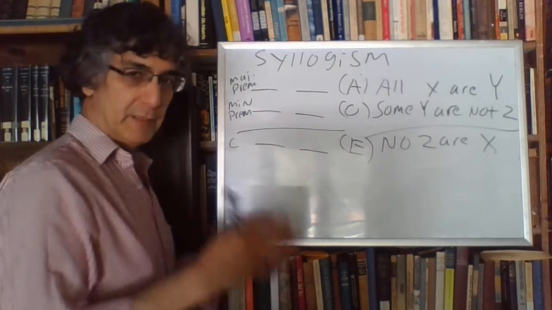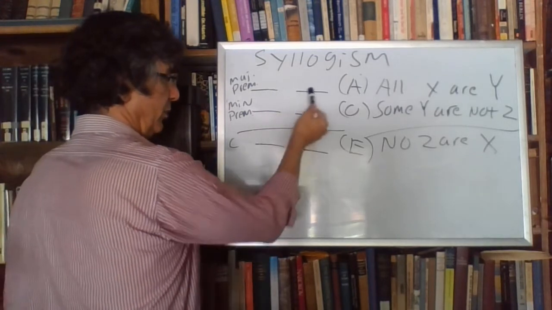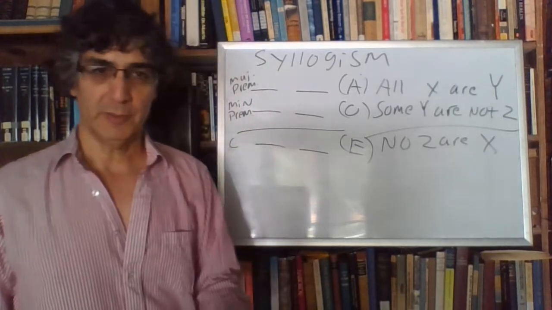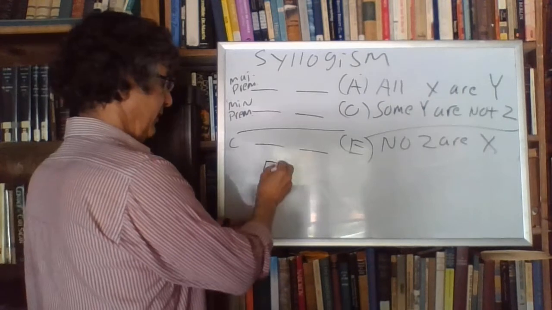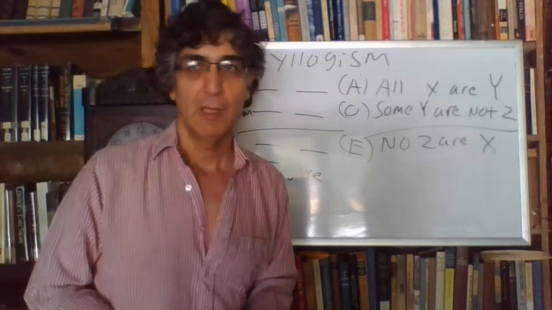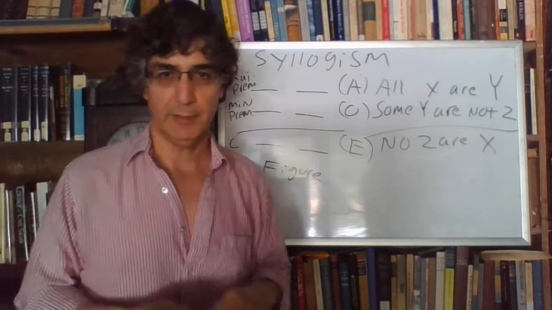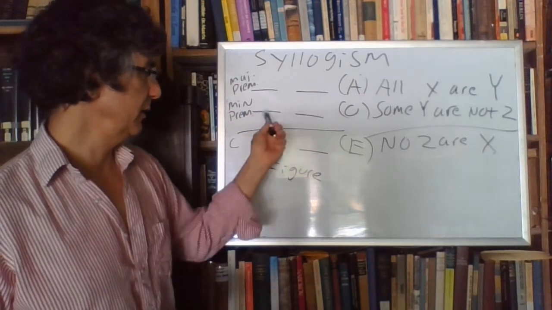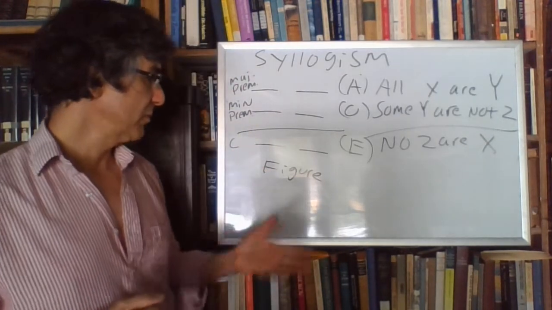So the middle term can be either here and here, or here and here, or here and here, or here and here. 4 different possibilities for the arrangement of the middle term. And that has a word too. That is called the figure of the syllogism. The figure of the syllogism is the arrangement of the middle term. Again, there are 4 possible arrangements. Those are the 4 possible arrangements of the middle term. That's called the figure.